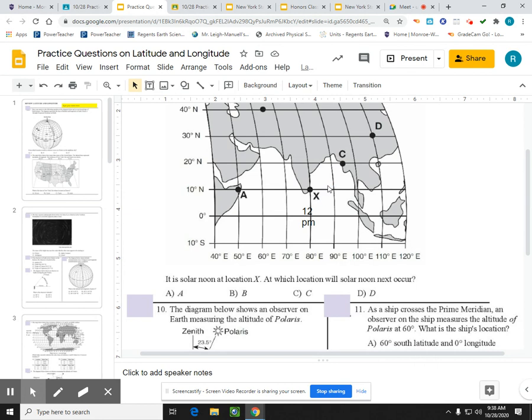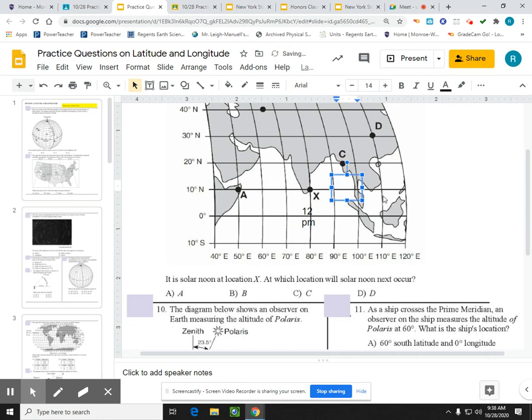here, I'm going to figure out what time it is at different places and figure out who's going to have the next solar noon. So if I go in this direction right here, this comes down to about, it looks to me like about 95, which would be a 15-degree difference right here. And it's to the east. So 15 degrees is equal to 1 hour of time. And since it's to the east, it's an increase. So right here, this would be 1 p.m.